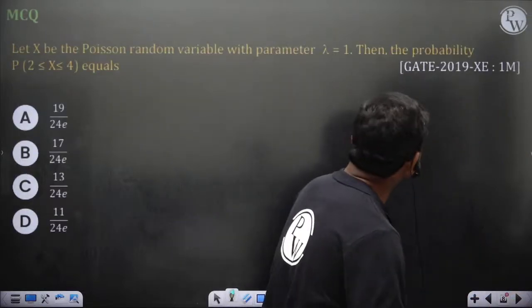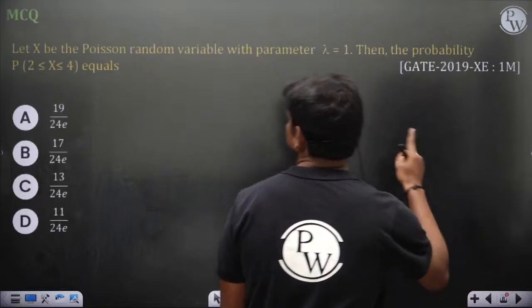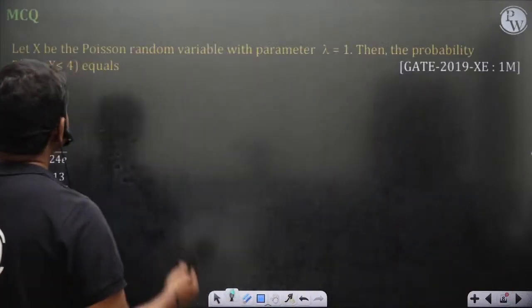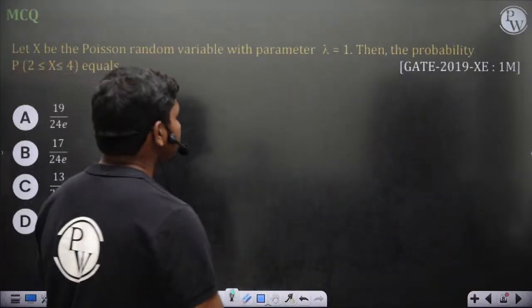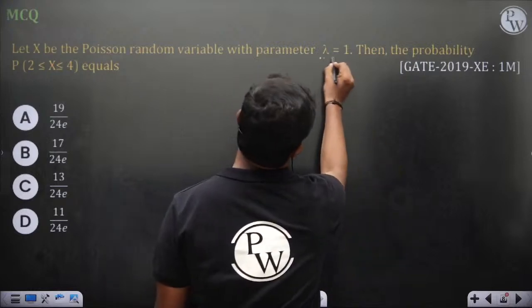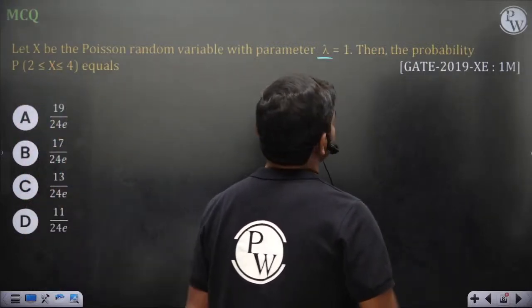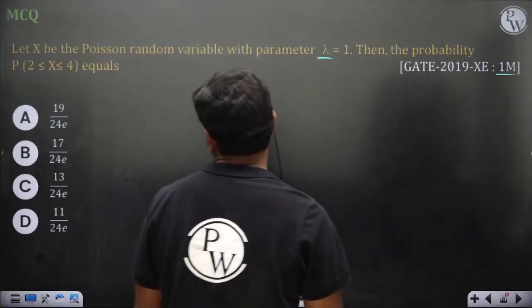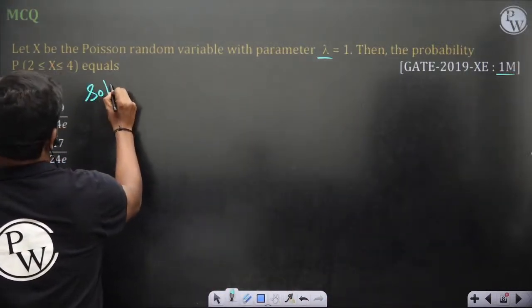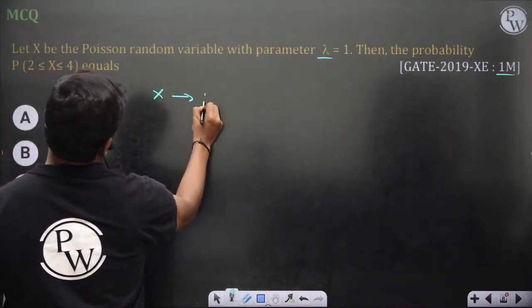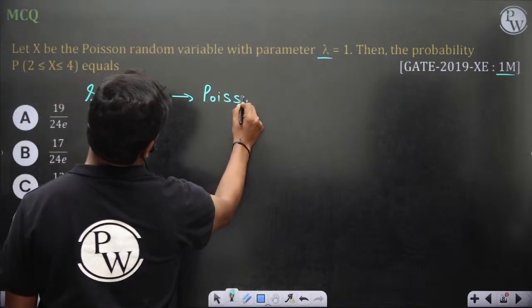One question was missed in between. Okay, this one. Let X be the Poisson random variable with parameter lambda equal to 1, so the mean parameter lambda is 1. Then the probability of 2 less than or equal to X less than or equal to 4 equals? Very simple, a 1 mark question. X is a Poisson random variable.